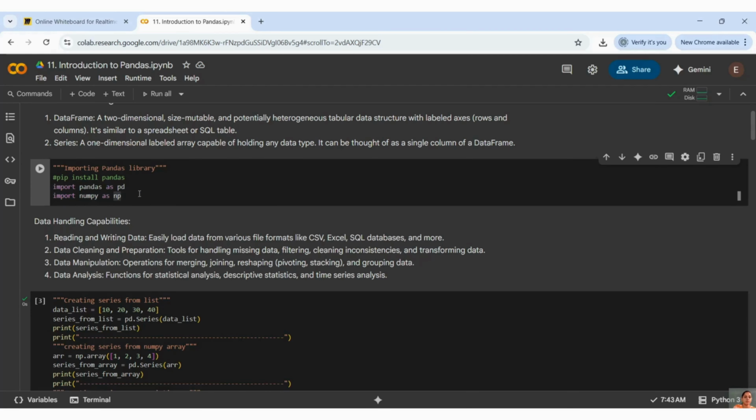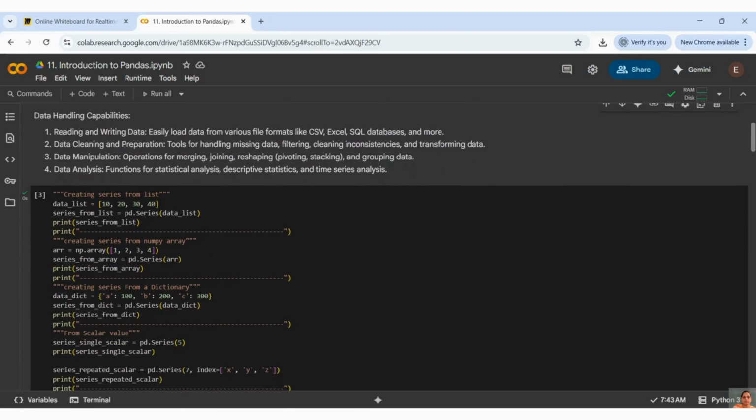This is how I am able to call and utilize my libraries: import pandas as pd, import numpy as np. And again, guys, we have so many data handling capabilities, like I have already mentioned, in one platform we have everything. What are the things which we have?